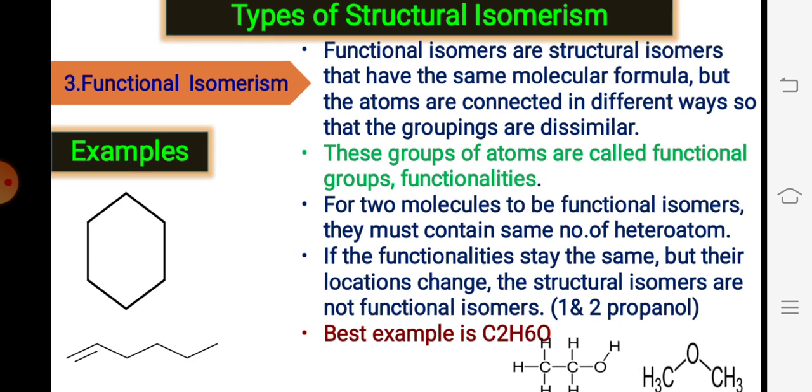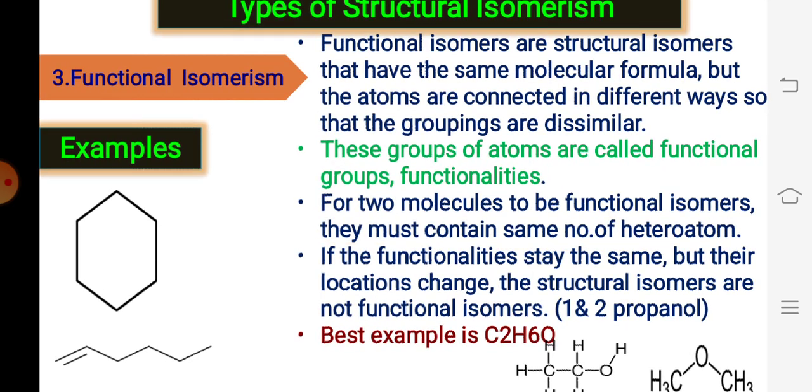Now the third type of structural isomerism is called functional isomerism. So what is functional isomerism? Functional isomers are structural isomers that have the same molecular formula, but the atoms are connected in different ways so that the groupings are dissimilar. These groups of atoms are called functional groups.